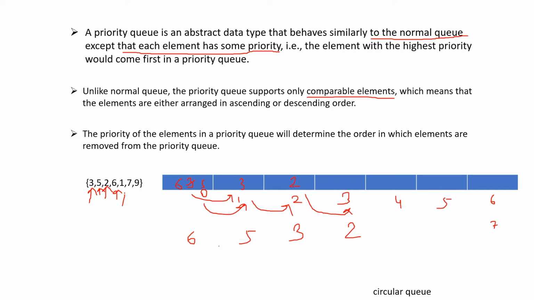Now if I want to insert 1, where will it go? It will go at this place, right? Because 1 is the lowest of all these and it can go and sit here. Now if I want to insert 7, 7 has the highest priority of all the elements present in the queue. So 7 can fit at the front. All these elements will move, right? So it will go here: 1, then 2, then 3, 5 and 6 will come here, and 7 will come here. So see, all these elements get shifted.